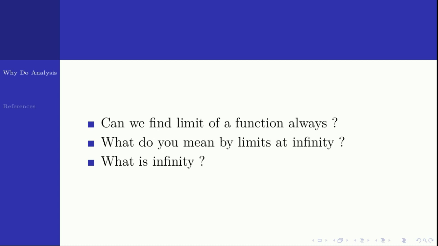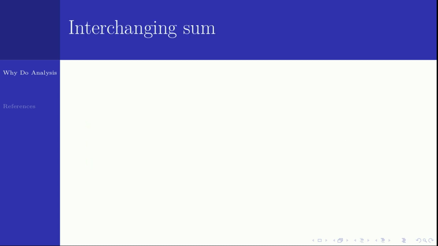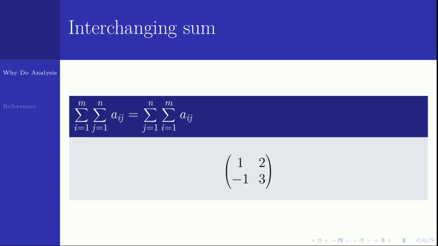Okay, now let us see another two situations. You write any 2 by 2 matrix, and I want to find the sum of all the entries of that matrix. You can do it in two ways. Let us see one problem. Okay, I will write one matrix.